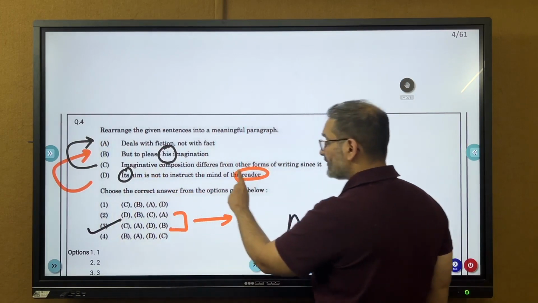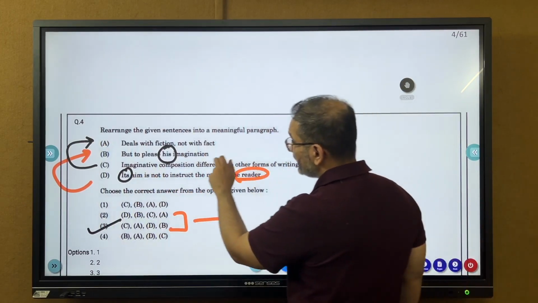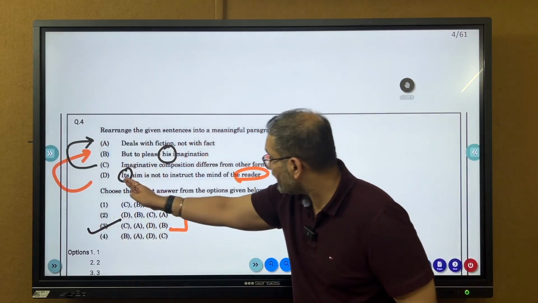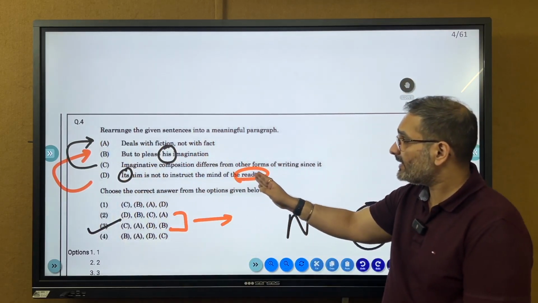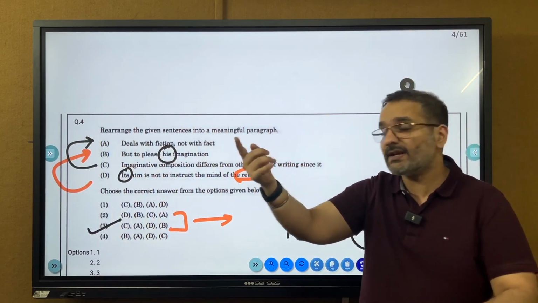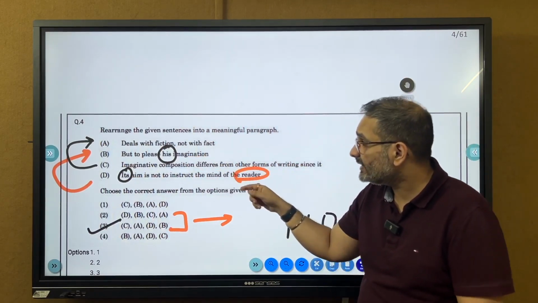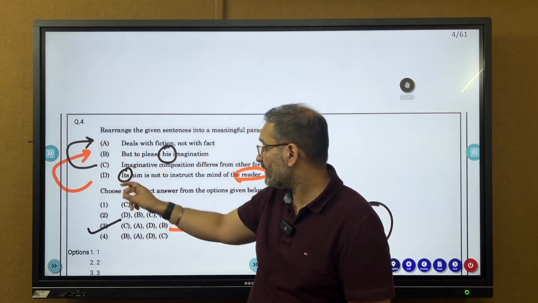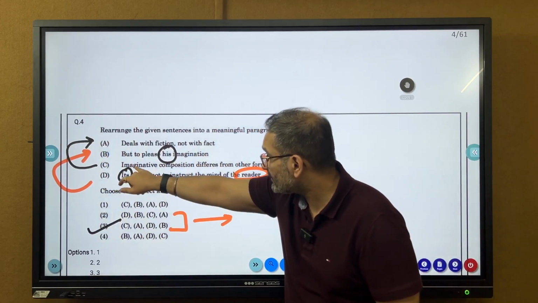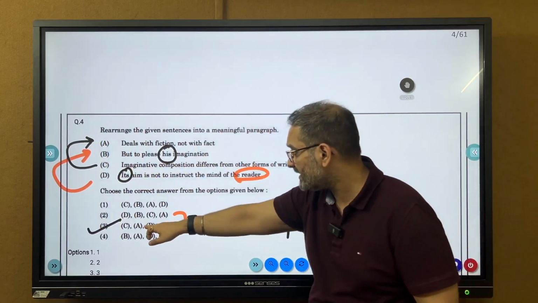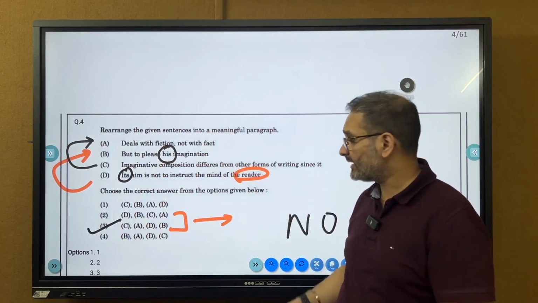Imaginative composition differs from other forms of writing since it deals with fiction, not with fact. Its aim is not to instruct the mind of the reader, but to please his imagination. So "his" is again referring to the reader. So B will definitely follow D and A will definitely follow C. And here we go. So you will introduce the topic by imaginative composition. That's the intro of the topic. So CADB is the correct answer.